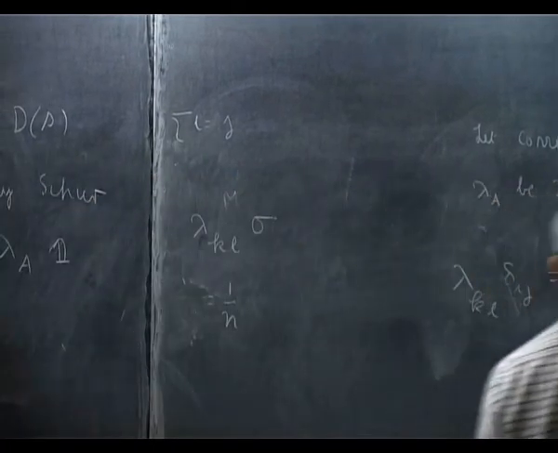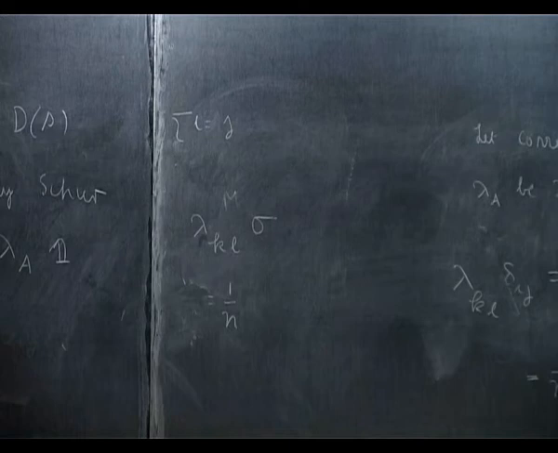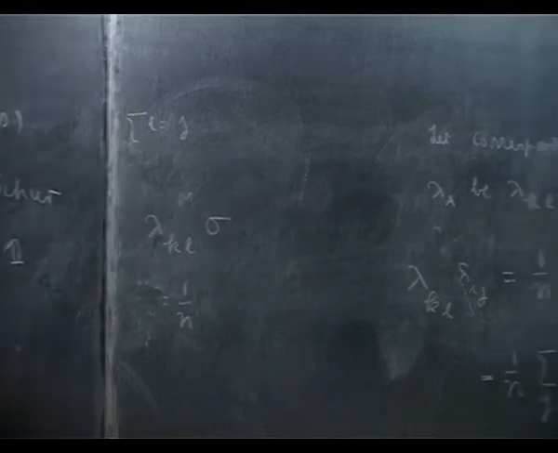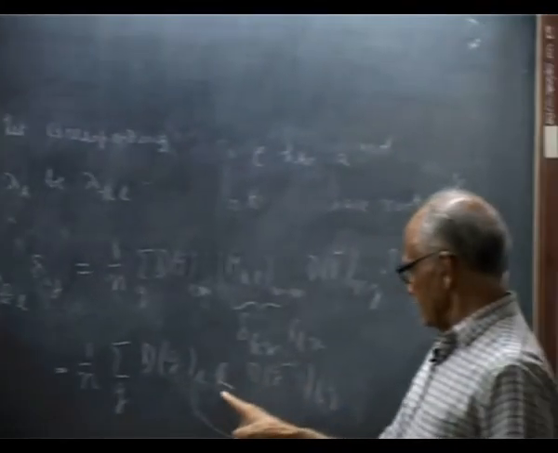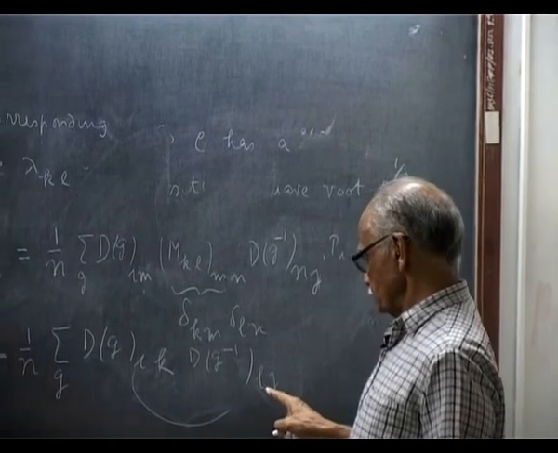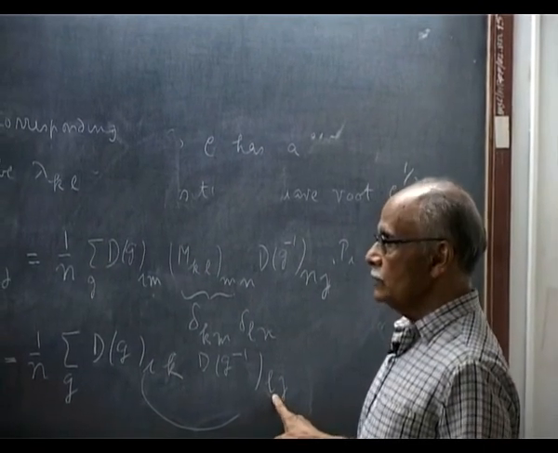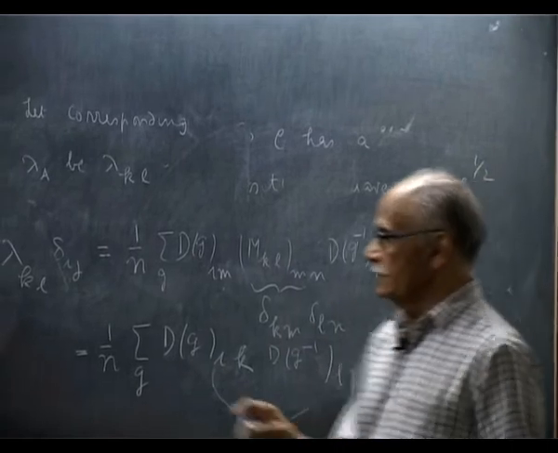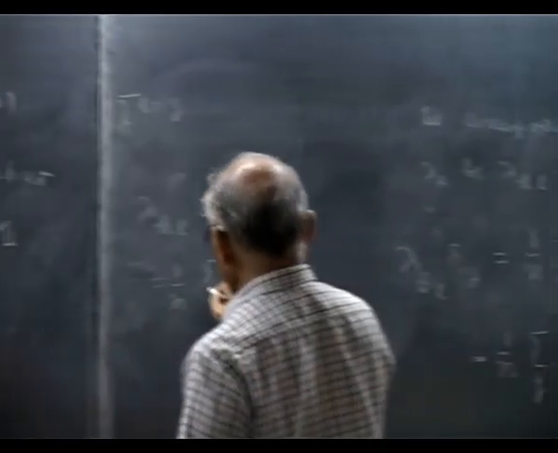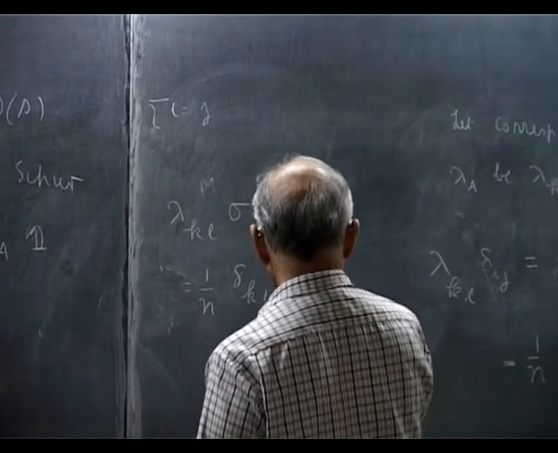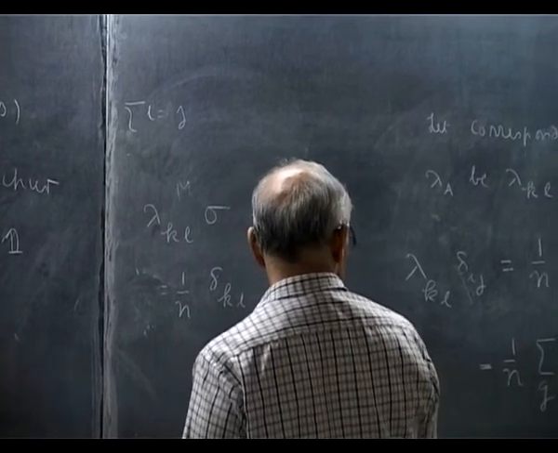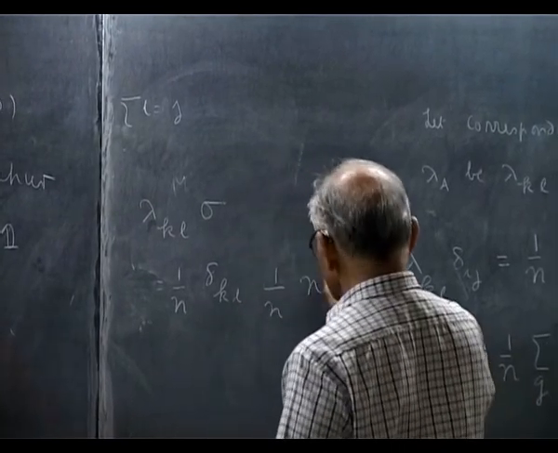Then when I substitute I equal to j in the sum over g of g and g inverse, I will get a delta KL. There is a 1 over n, but this g summation is sitting there, so they cancel.